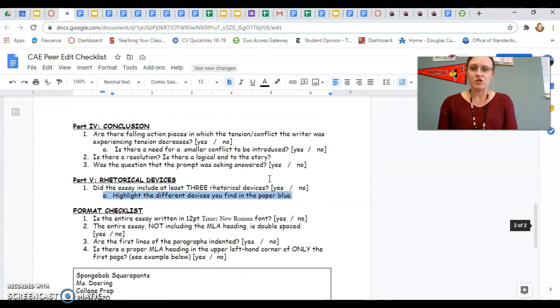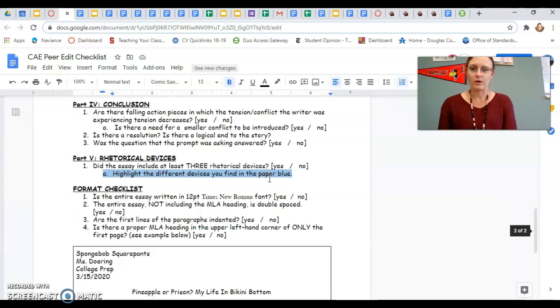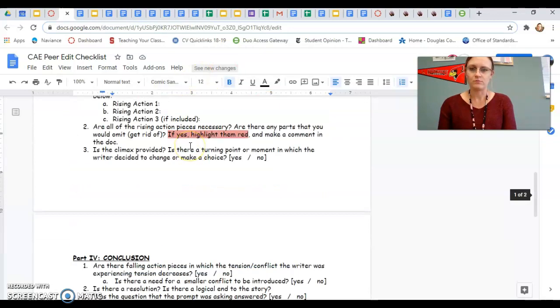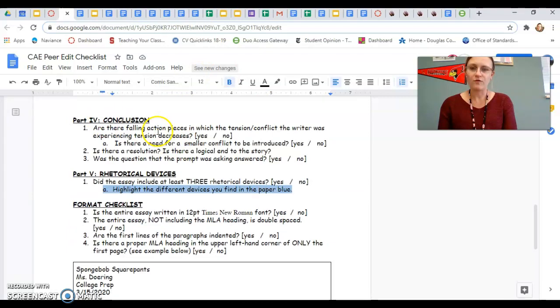Which brings us to part 4, conclusion. Are there falling action pieces in which the tension or conflict the writer was experiencing decreases? Yes or no? Is there a need for a smaller conflict to be introduced? Yes or no? Right? Where you kind of feel like something got left unsaid and you might want them to revisit that. Is there a resolution? Is there a logical end to the story? Yes or no?